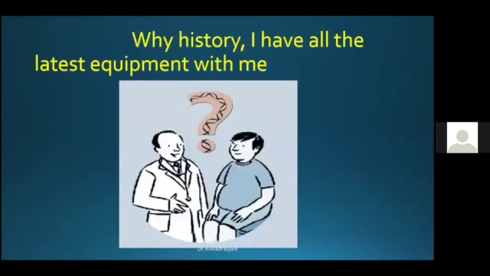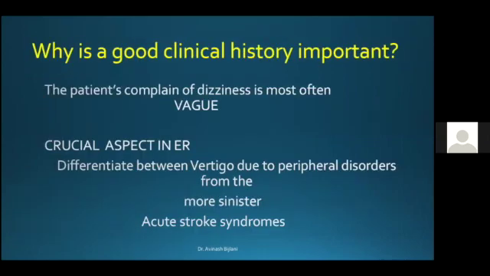One may say, why history? I have all the latest equipment with me. No. The patient's complaint, as I already said, is vague. And it becomes very crucial in the emergency room, particularly. In the emergency room, you cannot think in terms of investigations. You have to immediately differentiate between vertigo due to a peripheral disorder from the more sinister acute stroke syndromes.